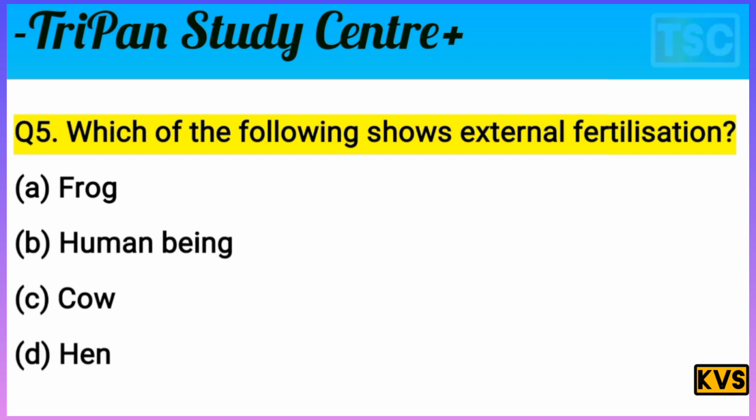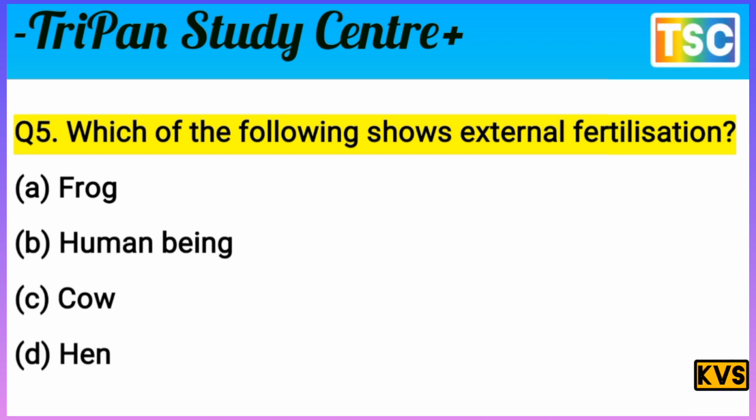Next question on your screen. Which of the following shows external fertilization? First of all, understand what external fertilization is. External fertilization means fertilization that takes place outside the body.